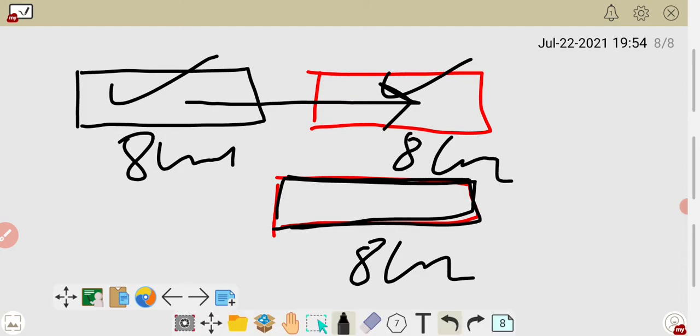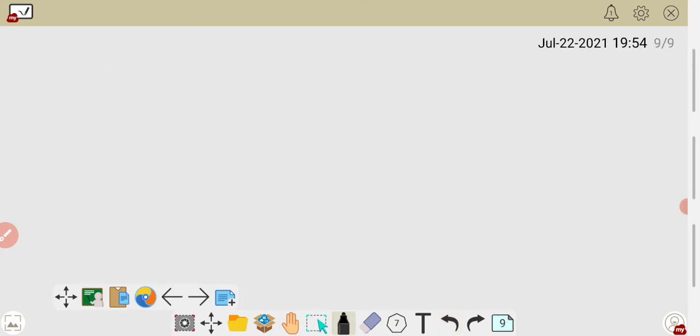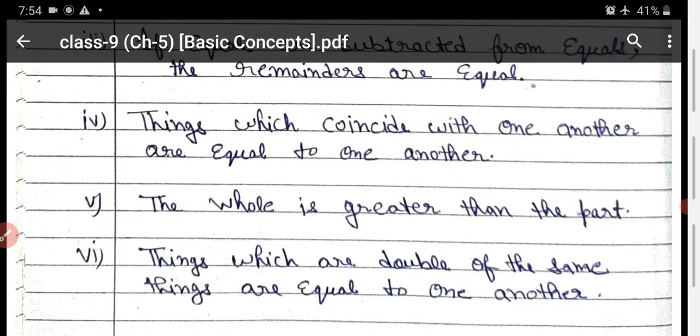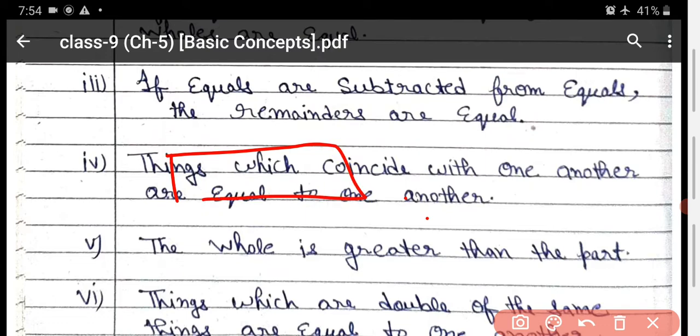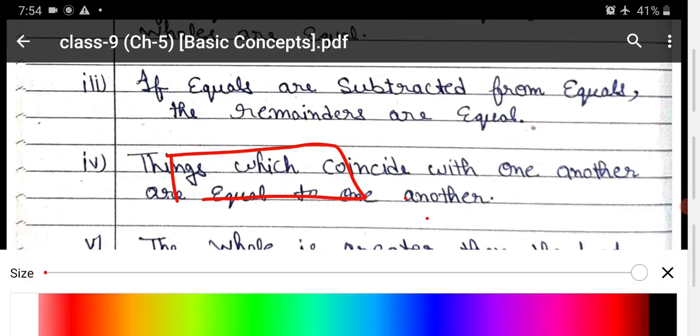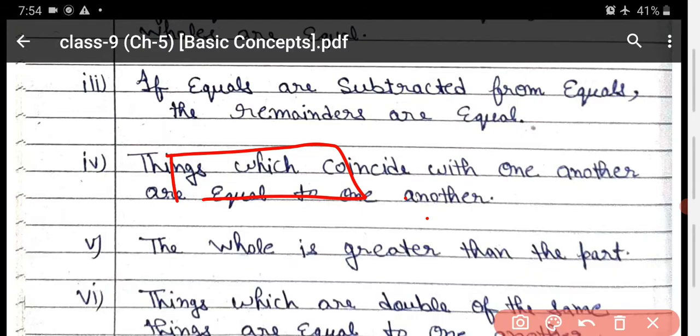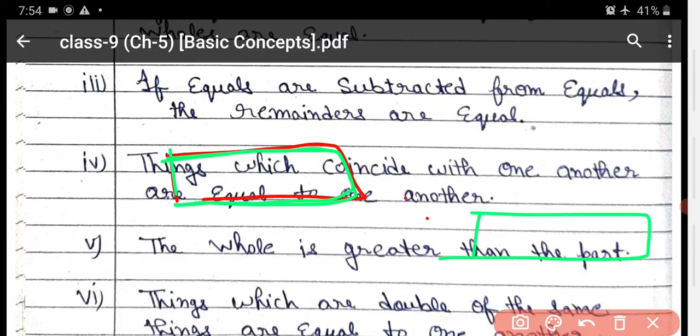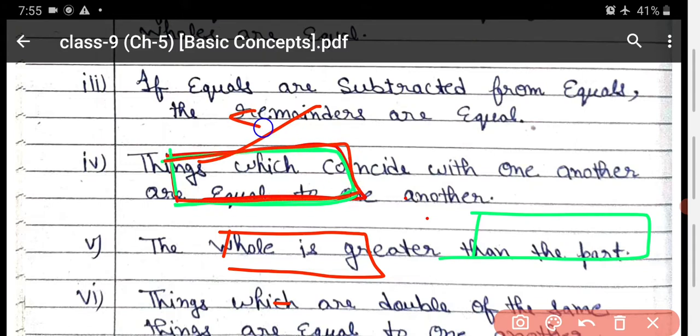It is not difficult, very simple things they are saying in the form of axioms and postulates. So they told us that things which coincide with one another, one thing you have coincides, means they overlap on one another. One thing is like that, and the second thing will overlap on it like that. They are known as coincide. So if two things coincide with one another, if you separate them, green becomes here and red becomes here, it means that their length is always equal. If the total length is 8, when you separate it, it also becomes 8.